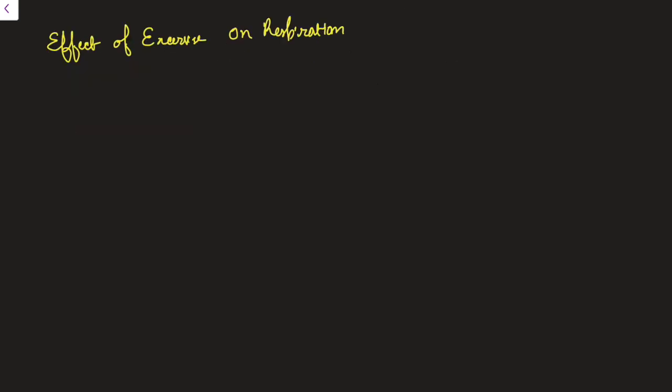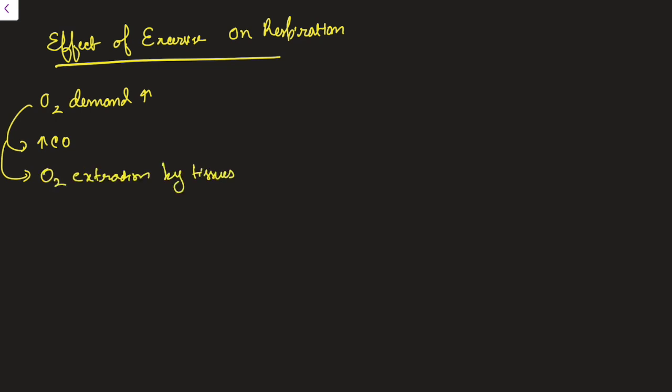The effect of exercise on respiration. We have understood the further topics of this chapter nicely, so this is just a very easy topic. During exercise, what happens? O2 demand will be increased. So first, how is this O2 demand fulfilled? One way is by increasing the cardiac output. Another is that O2 extraction by tissues will also increase.